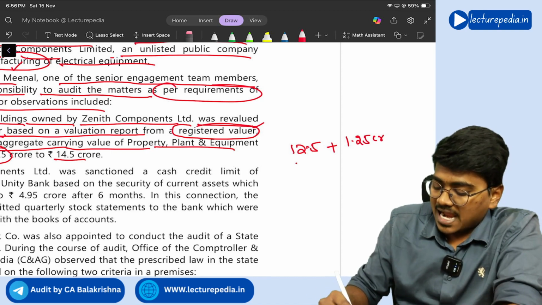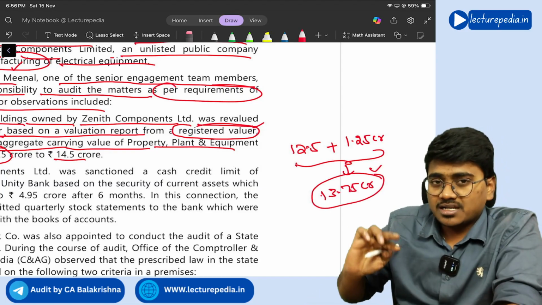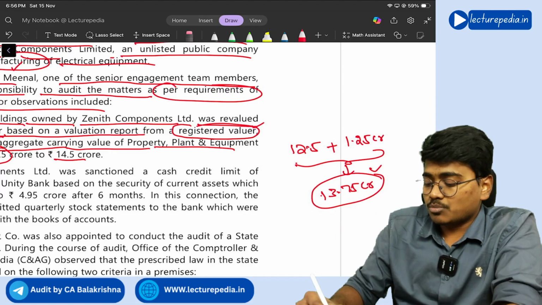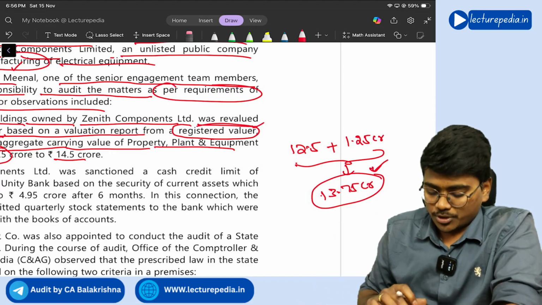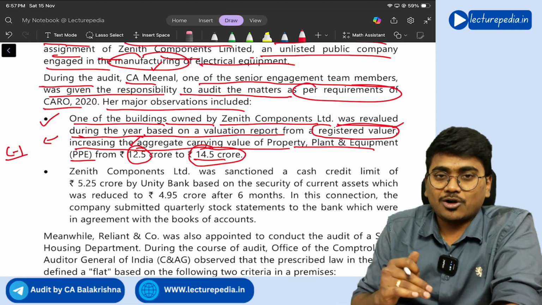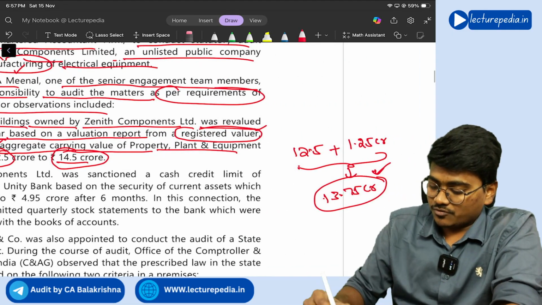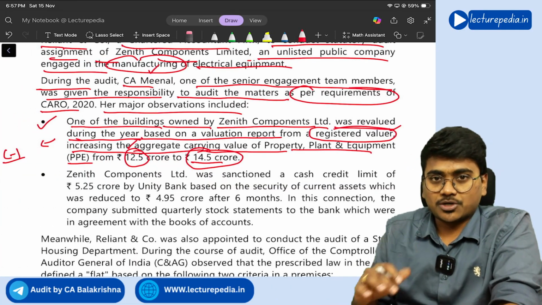So if you add this, how much does it become? 13.75 crore, right? So if the revalued amount is more than 13.75 crore, the auditor needs to report it. So it is 14.5 crore, so the clause is applicable here, which is more than 10%. So yes, the auditor will report as per clause number 1.